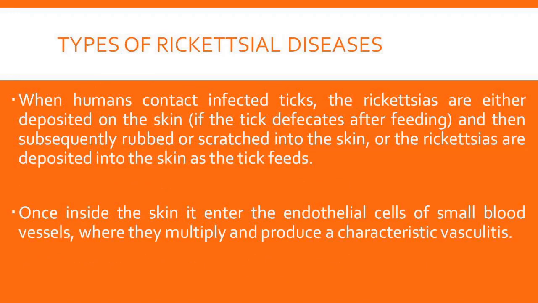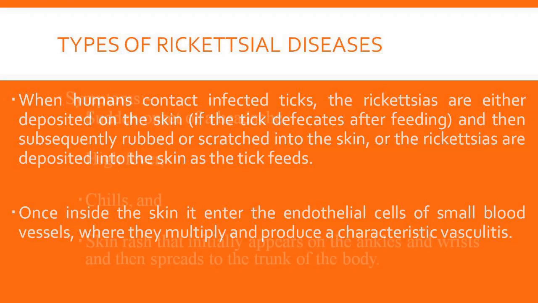After coming in contact with the human body, these arthropod vectors such as wood tick release a lot of Rickettsia in their fecal matter, which gets deposited on the body, which subsequently gets rubbed or scratched into the skin. Once inside the skin, it enters the endothelial cells of small blood vessels, where they multiply and produce a characteristic vasculitis.